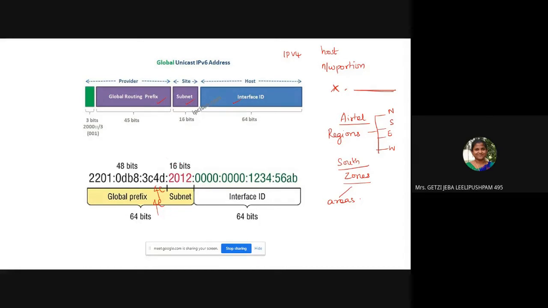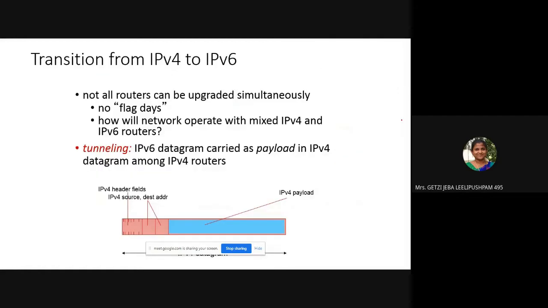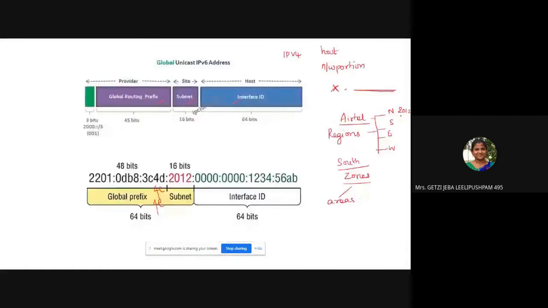Then subnet, within that the Airtel can have. Okay, so the south zone will have 2012. The north zone will have 2012, south zone will have 2011, he will be having 2010, this guy will be having 2009. Okay, so likewise the subnet ID can be divided. Again, within the subnet ID we can have the zones, then within the zones we can have the area.